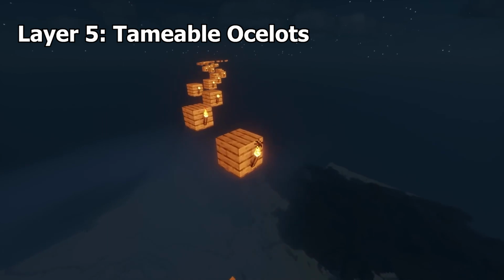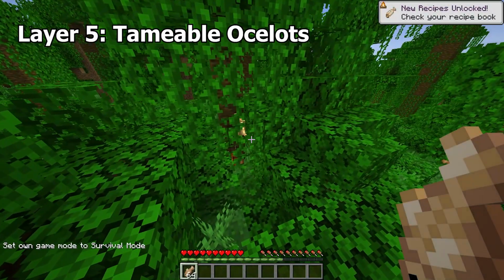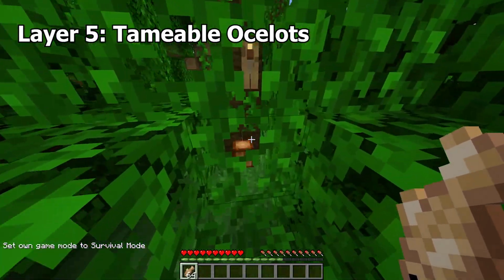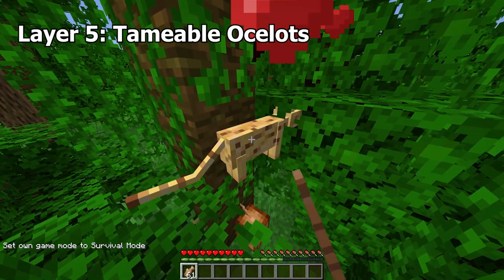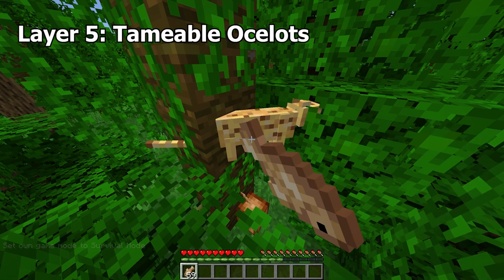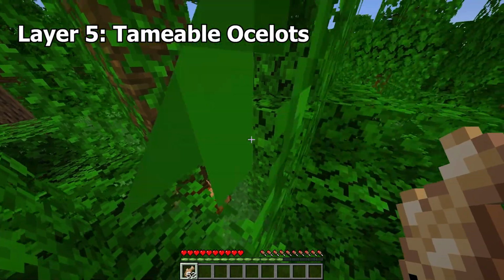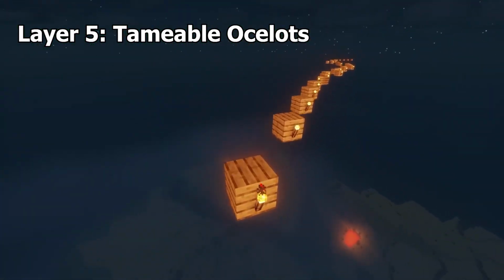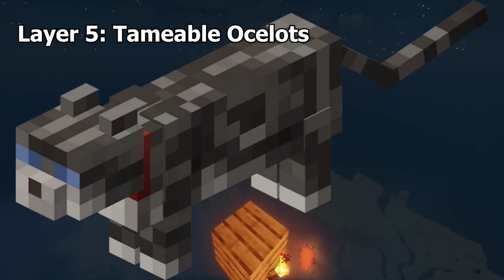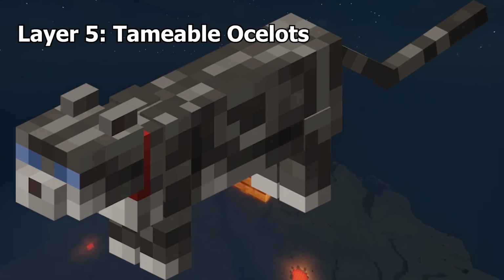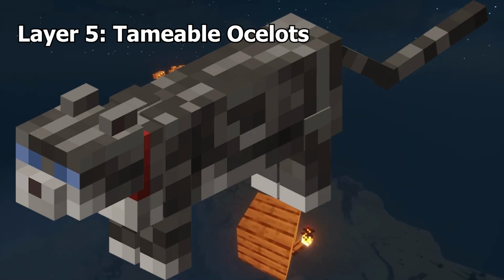Tameable ocelots. For my oldie players, cats are not tamed ocelots anymore. They have been separated out. Ocelots can no longer be tamed, but they do have a mechanic most players don't know about. If you feed them fish, they have a 1 in 3 chance of trusting you, making them no longer run away from you, and it will no longer despawn, similar to name-tagged creatures. For newer players, cats used to be tamed versions of ocelots, but in newer versions they have been separated.